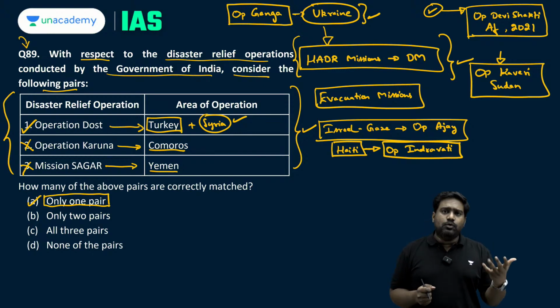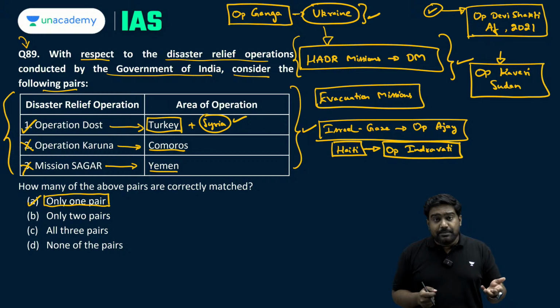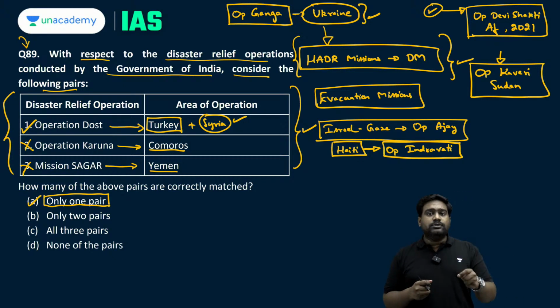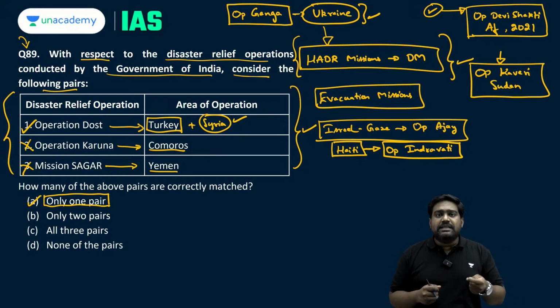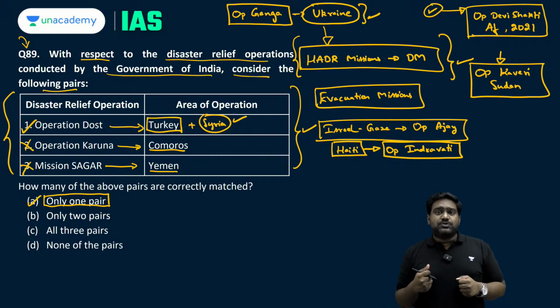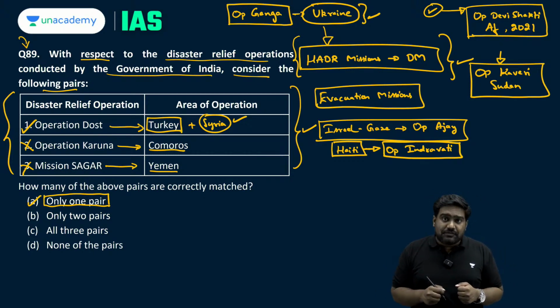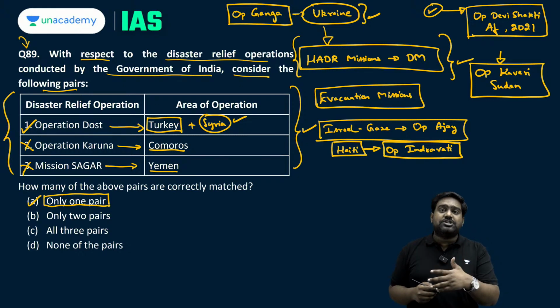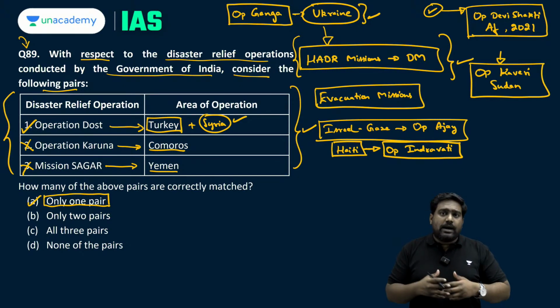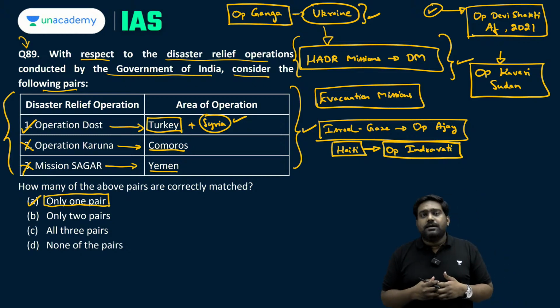Apart from that, there are few older evacuation missions as well, like Operation Rahat from Yemen in 2014, when the Houthis toppled the Yemeni government and thousands of Indians were trapped in the civil war hit country. So through Operation Rahat, we safely brought back the Indians from Yemen. Then we provided disaster management assistance to Nepal in 2015 when Nepal was devastated by an earthquake. So that was Operation Maitri, where we provided disaster management assistance to Nepal.